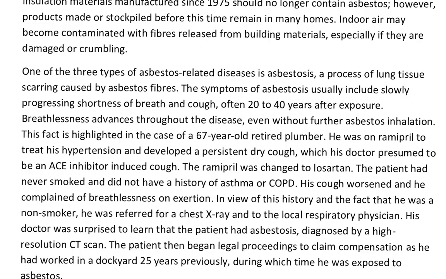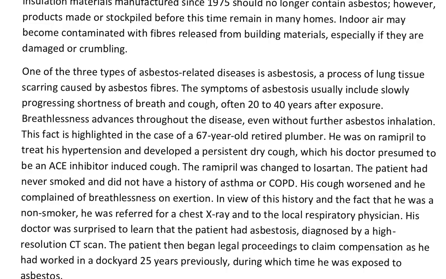His cough worsened and he complained of breathlessness on exertion. In view of his history and the fact that he was a non-smoker, he was referred for a chest x-ray and to the local respiratory physician. His doctor was surprised to learn that the patient had asbestosis.